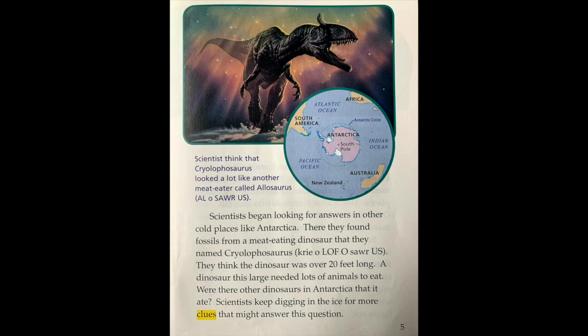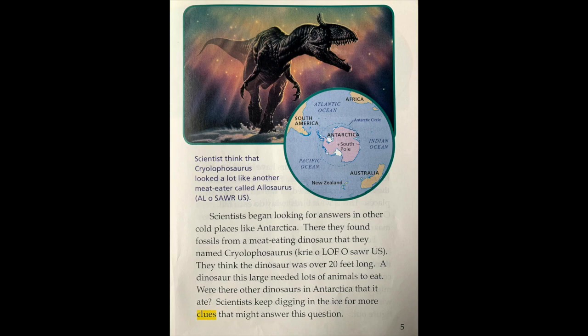Scientists began looking for answers in other cold places like Antarctica. They found fossils from a meat-eating dinosaur that they named Cryolophosaurus. They think the dinosaur was over 20 feet long. A dinosaur this large needed lots of animals to eat. Were there other dinosaurs in Antarctica that it ate? Scientists keep digging in the ice for more clues that might answer this question.